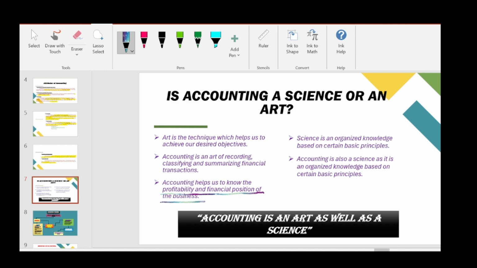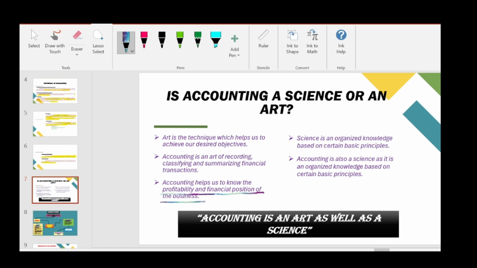So from this, we can conclude that accounting is an art. Now comes the question, is accounting a science? Science is an organized knowledge based on certain basic principles. So if we see the subject science, we have many principles, many theorems, many laws in science, like law of gravity, Ohm's law, like that. We have many laws under science.